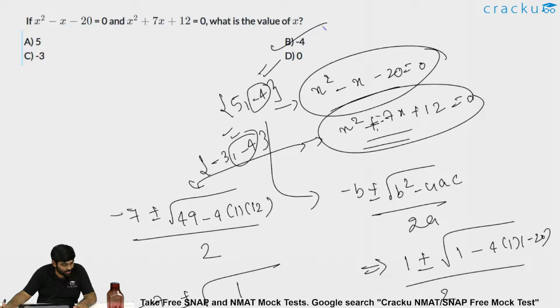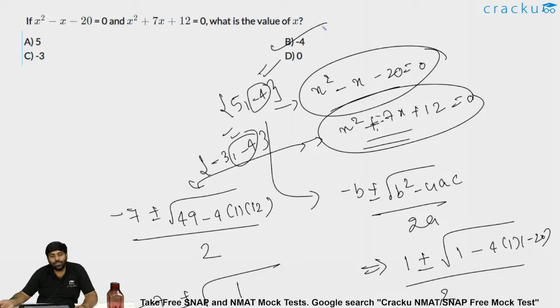It is easier to just equate the equations. Yes, when you equate the equations, ultimately you are subtracting, right? When you get it onto the right hand side or left hand side, x square gets cancelled. So that is what I am inferring to. You could just subtract, you would get 8x equal to minus 32. It's the same thing. If you equate both, x square goes away, minus x minus 20 is 7x plus 12, which implies 8x equal to minus 32. That is also true in this question.